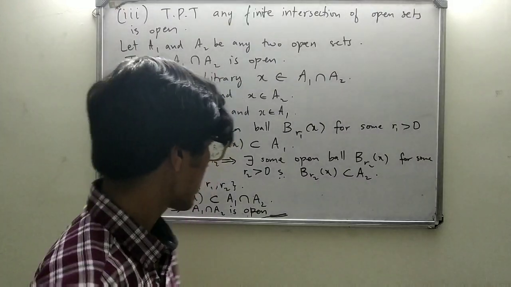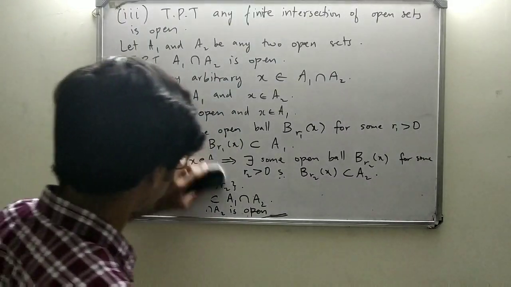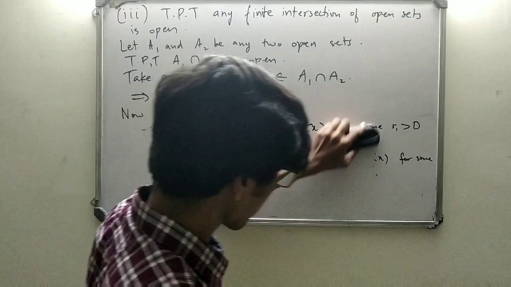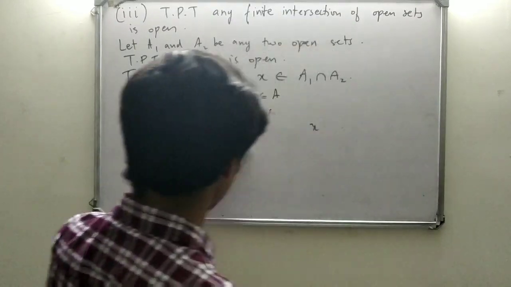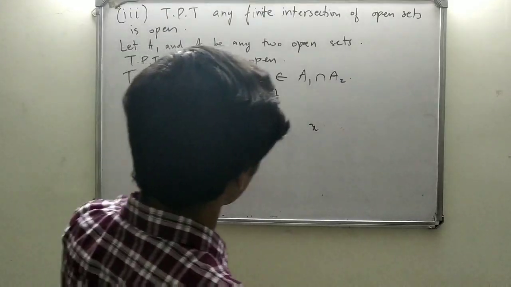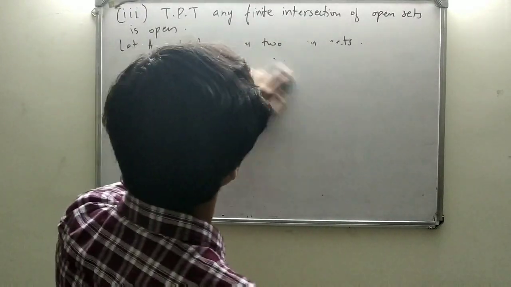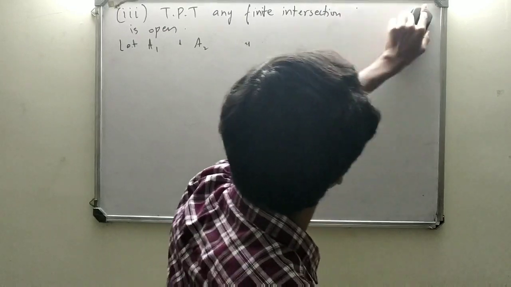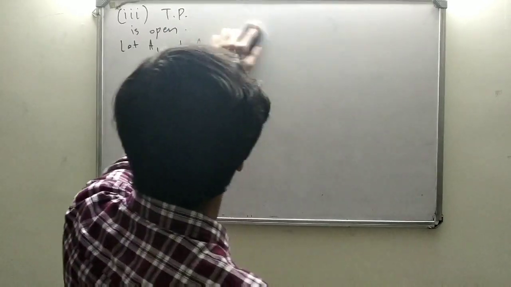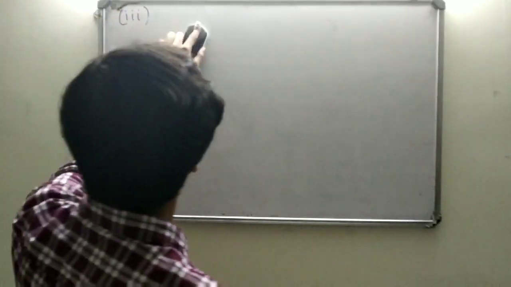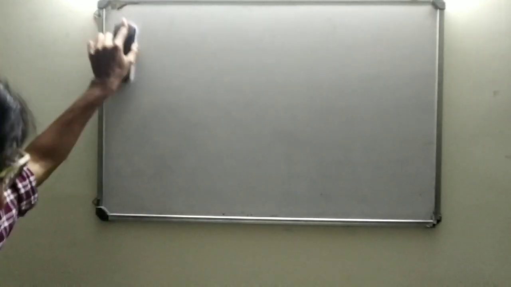So next we shall prove the fourth statement. So what was the fourth statement? Given any two distinct points x and y in the metric space X, there exist two open sets U and V, such that x element of U, y element of V, and U intersection V equals empty set, right?